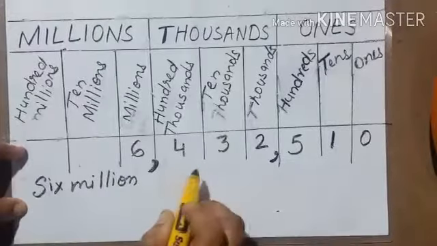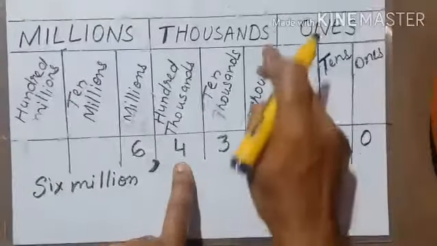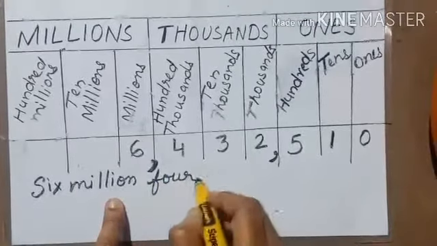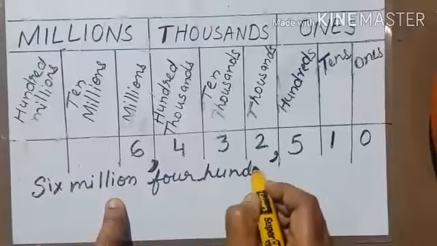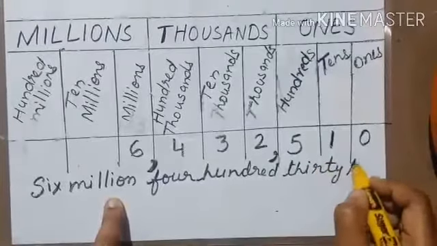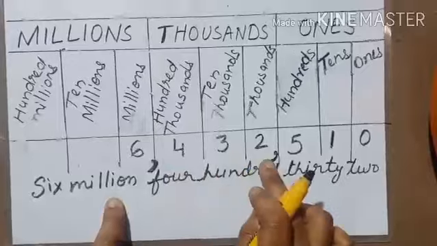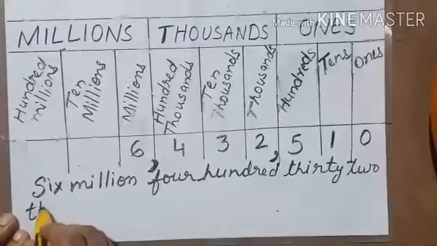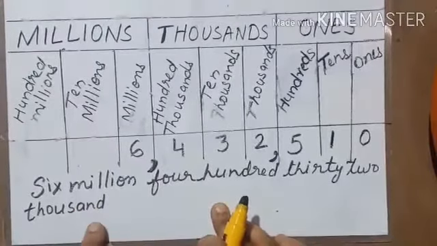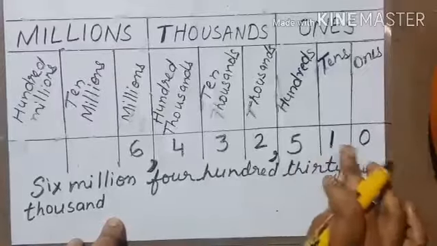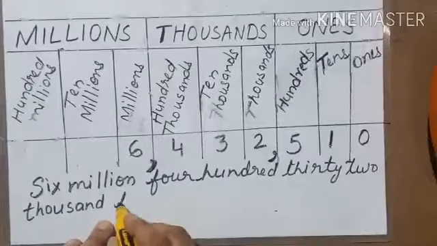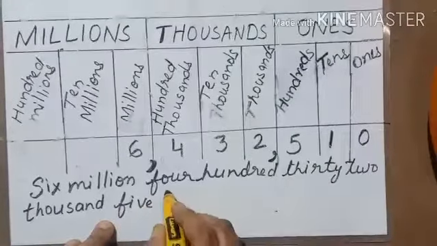Then 432, which comes in thousands, so you write 432,000. Then what comes next? 510, which comes in ones. So you directly write 510.